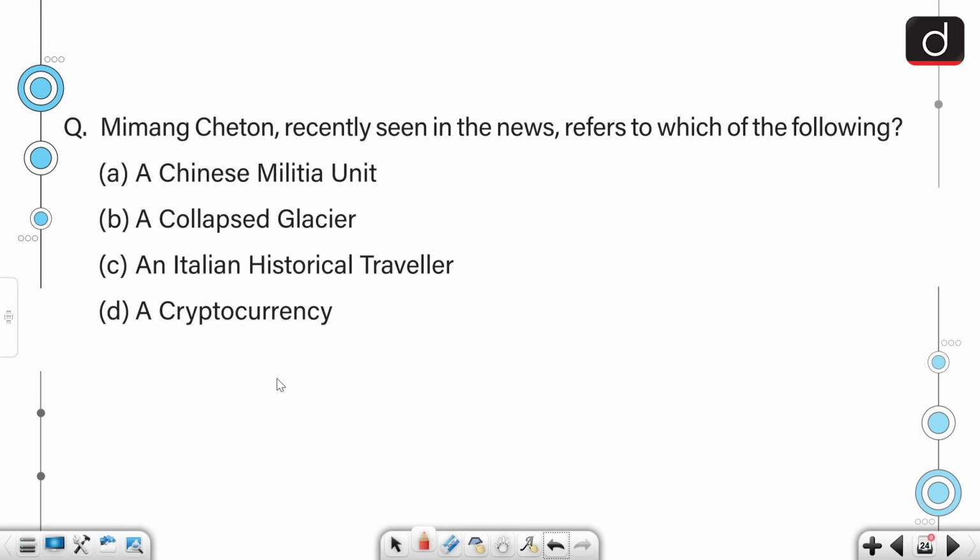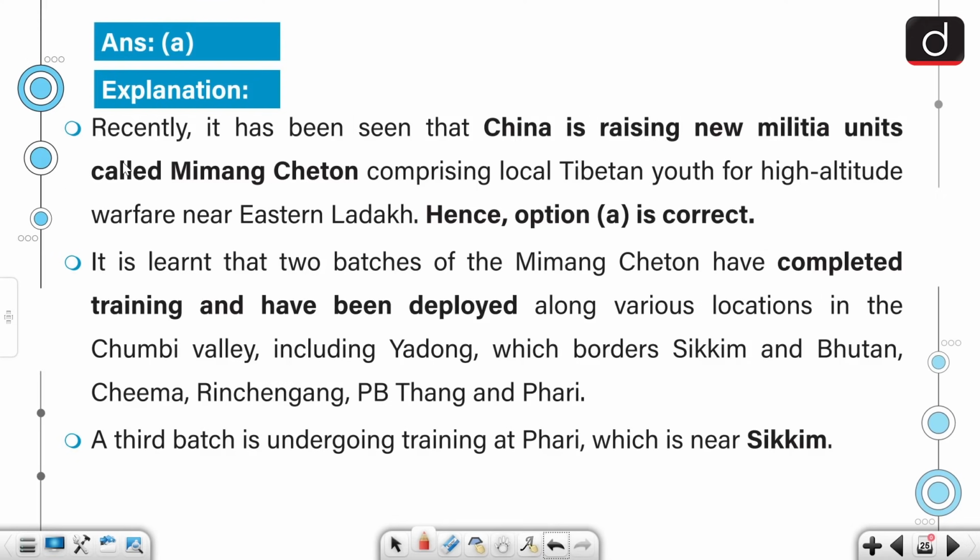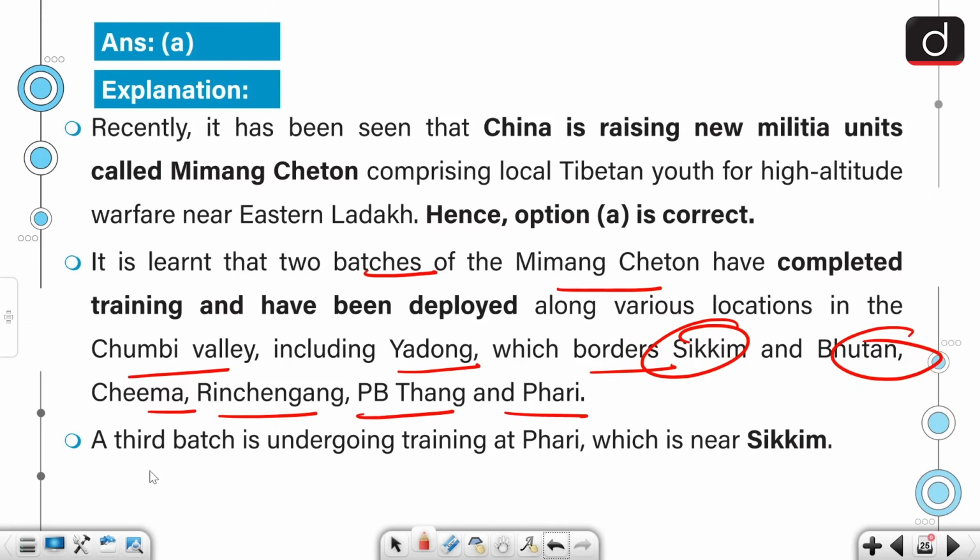Moving ahead, Mimang Sheton, recently seen in the news, refers to which of the following? It refers to a Chinese militia unit. Recently, it has been seen that China is raising new militia units called Mimang Sheton, comprising local Tibetan youth for high-altitude warfare near eastern Ladakh. It is learnt that 2 batches of the Mimang Sheton have completed training and have been deployed along various locations in the Chumbi Valley, including Yadong, which borders Sikkim and Bhutan, Shima, Rishegang, Pibithang and Phari. A 3rd batch is undergoing training at Phari, which is near Sikkim.